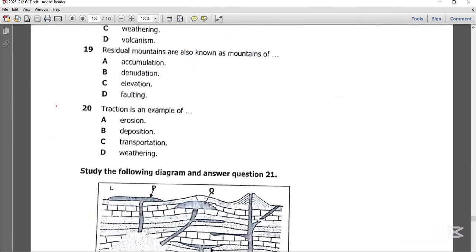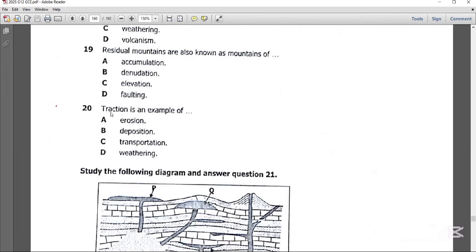Now question 19 says residual mountains are also known as mountains of. Now this is very simple. Residual mountains are also known as mountains of denudation. The ones that are known as mountains of elevation are fold mountains. So you need to know that. Let's get to question 20.